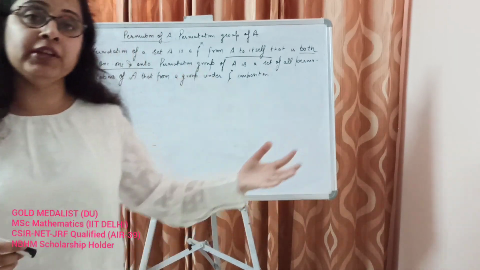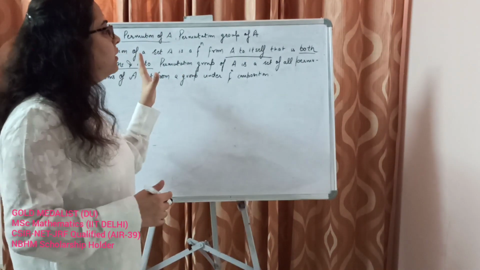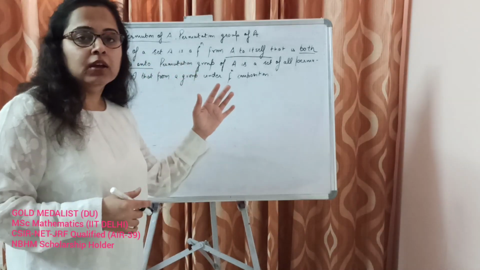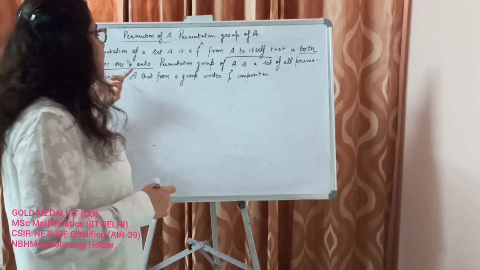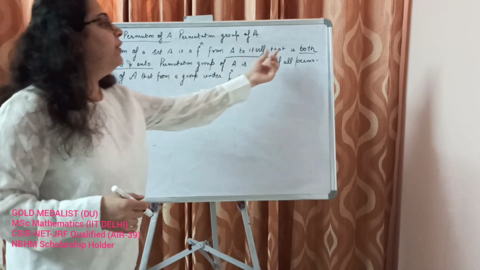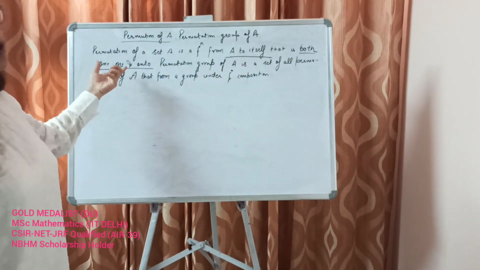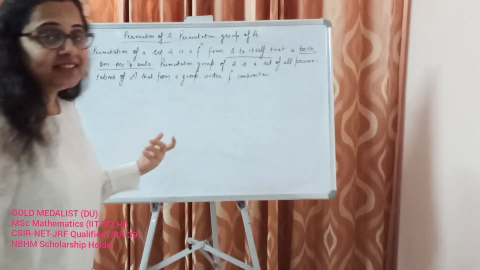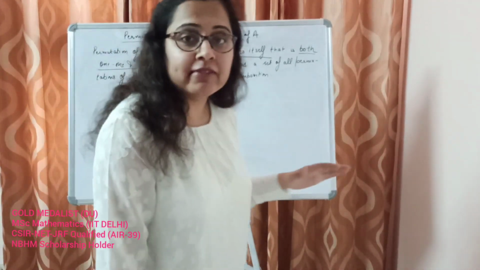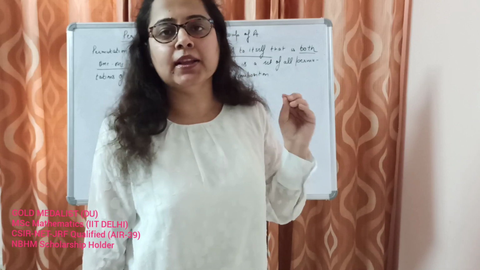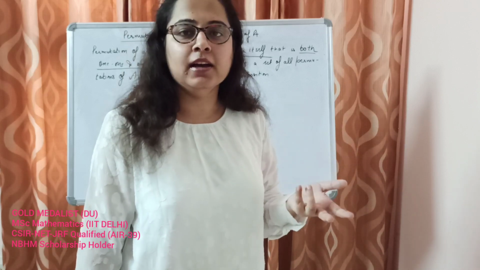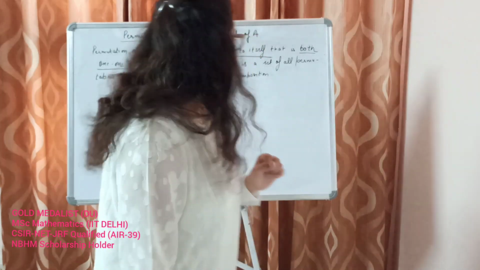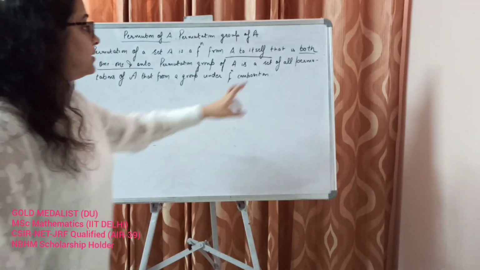This is how the definition has been framed. What would happen if this was missing in the definition? That means we would not have inverses for every element in that set, and that would violate the axiom of a group. So that is why this is necessary.